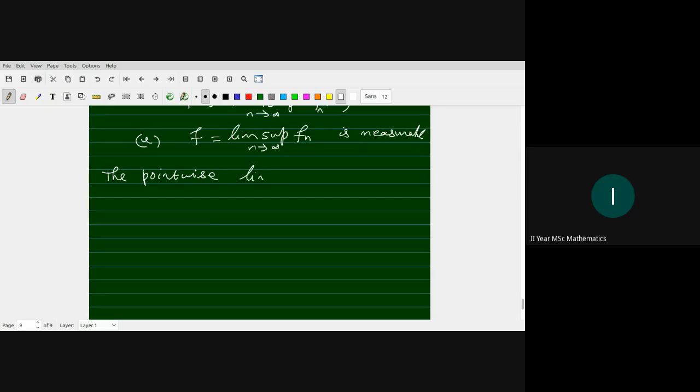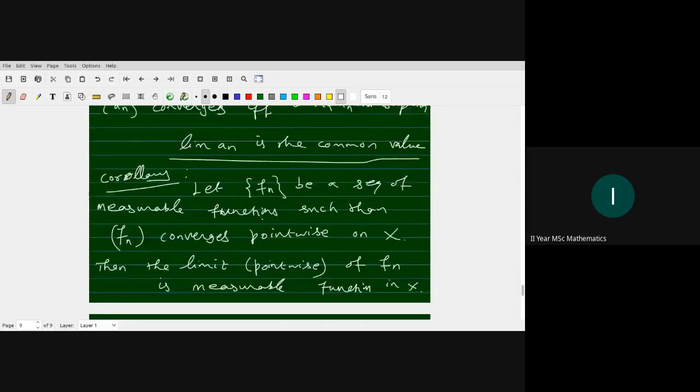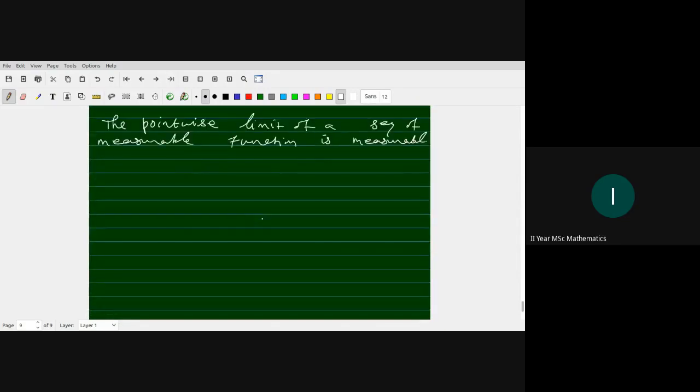So here, the corollary says that the pointwise limit of a sequence of measurable functions is measurable. That is the statement we understand from the previous corollary. Okay, so now we take some nice examples of measurable functions.